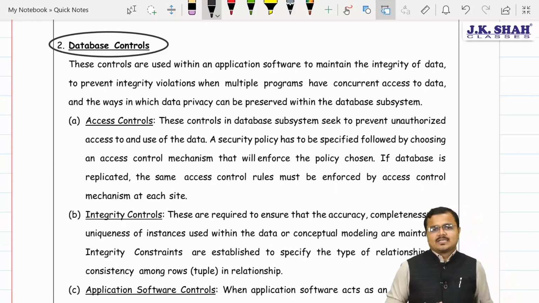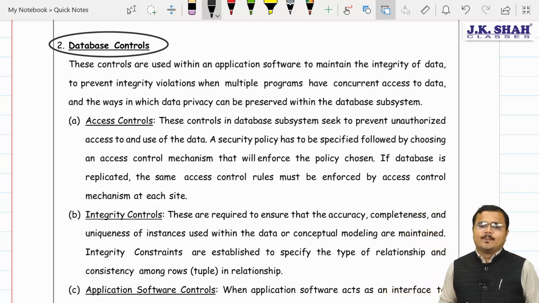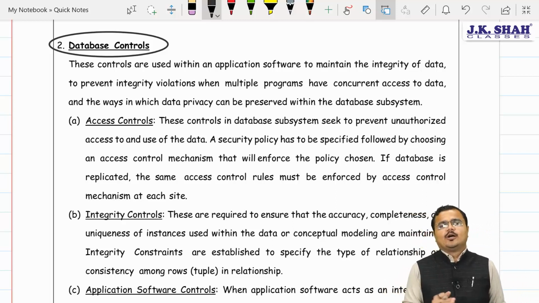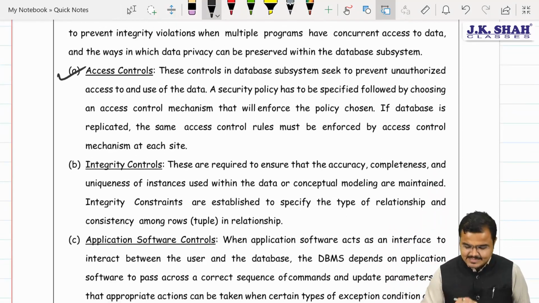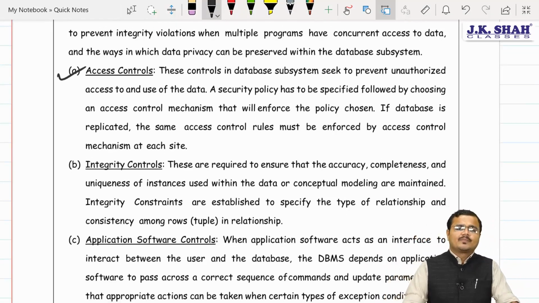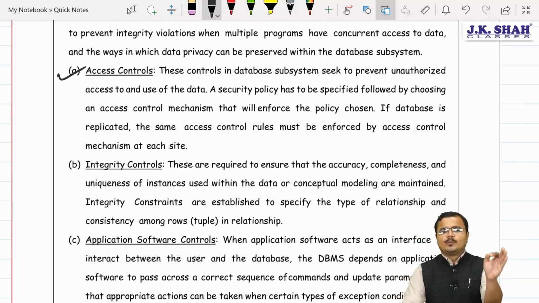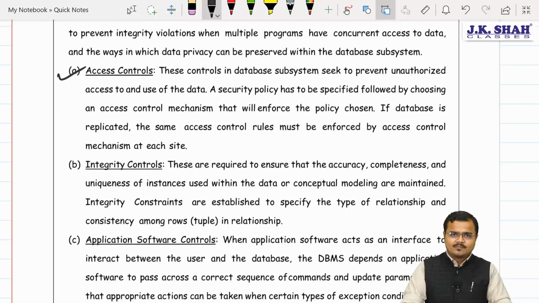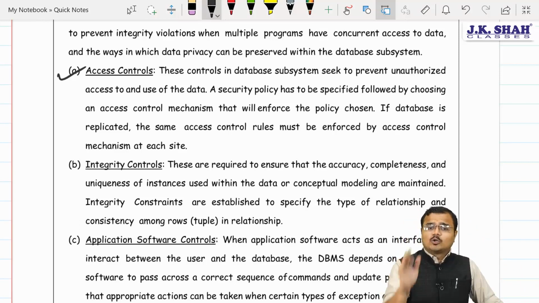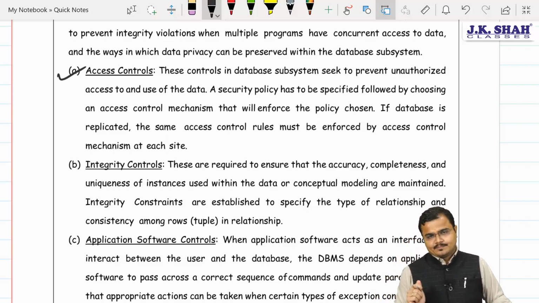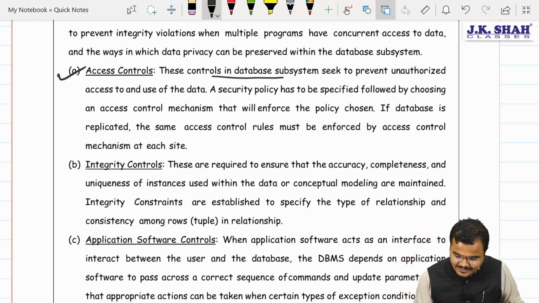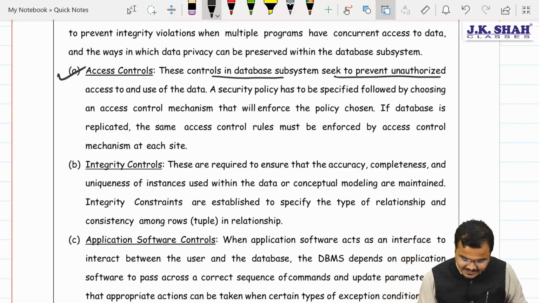So let's try to understand, chartered, what controls do we really need to implement in our application in order to enjoy a secure database management system under the database controls. The first one, access control. What do you mean by access control? Sir, database access should be allowed only to the genuine person. Those who are not authorized to access it should never be allowed to access the data. This control of the database subsystem seeks to prevent unauthorized access to and use of the data.